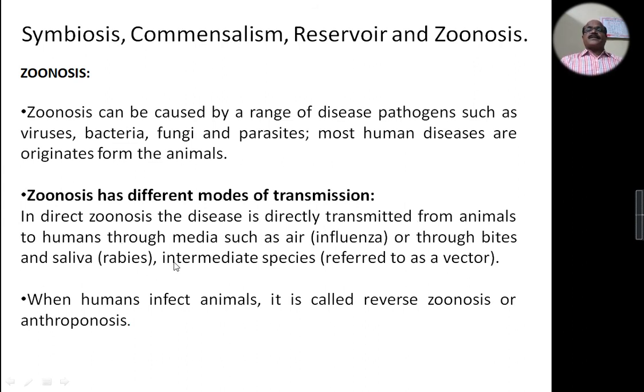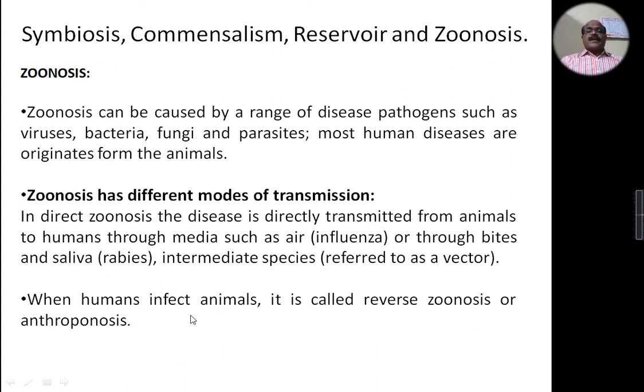In direct zoonosis, the disease is directly transmitted from animals to humans through media such as air, as with the influenza virus, or through bites and saliva, as with the rabies virus. An intermediate species is referred to as a vector.